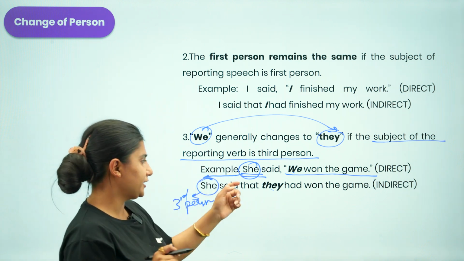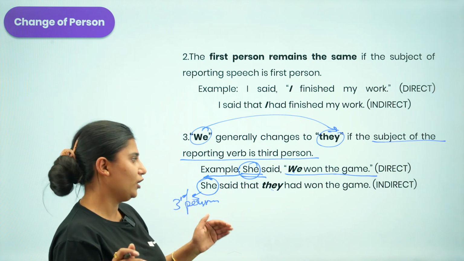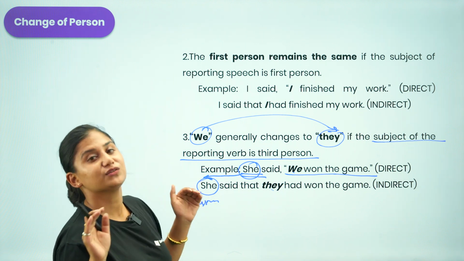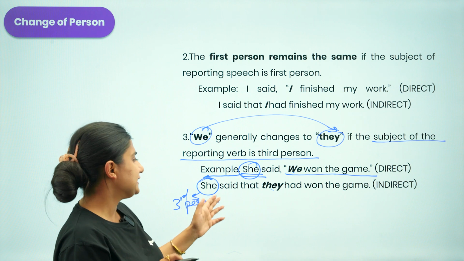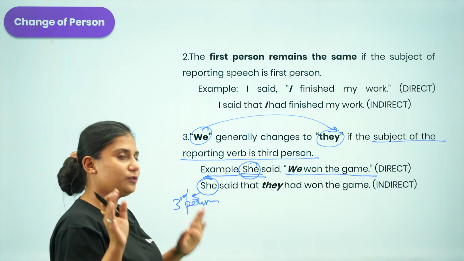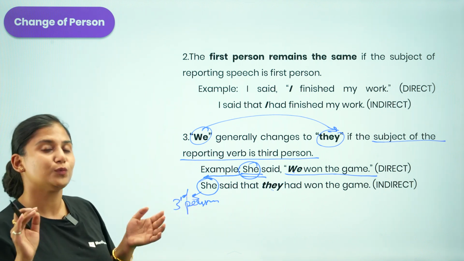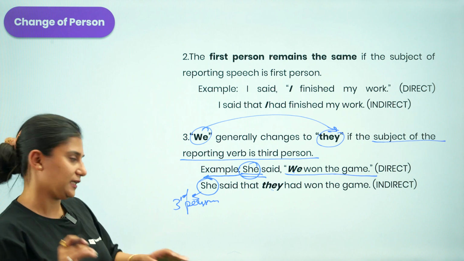So the idea is, she said, "we won the match." If it is in a direct form, whenever we are writing it into indirect form, we are supposed to write, she said that they had won the game. So there will be shifts in the tenses as well, but most importantly, you should also be focusing on the change in the persons.